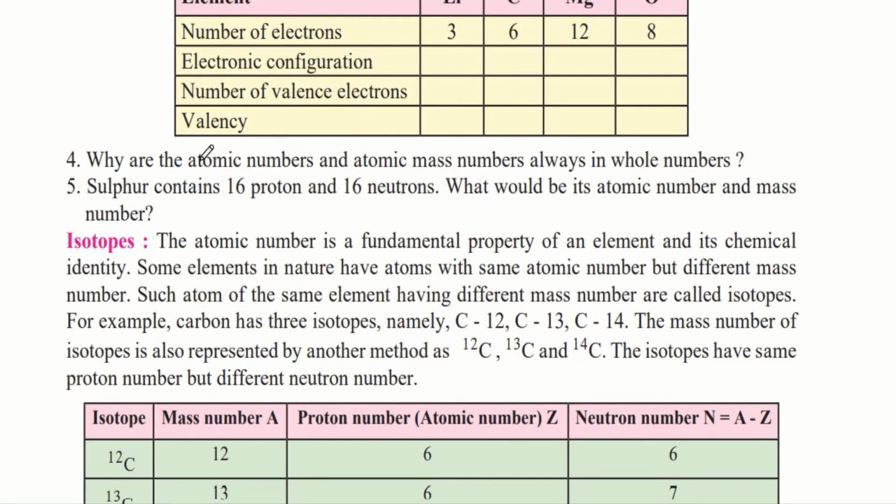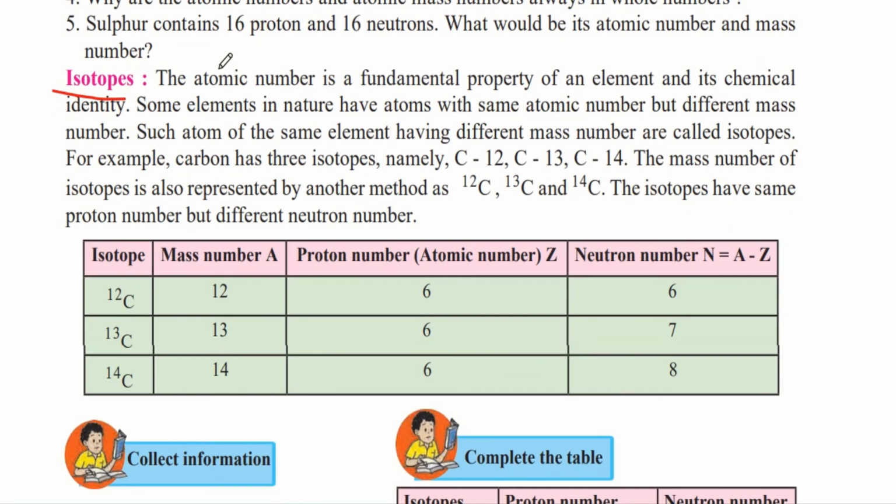Now let us study about isotopes. The atomic number is a fundamental property of an element and its chemical identity. Do you remember what the atomic number was? The atomic number was denoted by the letter Z, and it was the number of protons present in the nucleus of the element. Some elements in nature have atoms with the same atomic number but different mass number. So you will find different elements in nature having the same atomic number, that is the value of Z, that is the number of protons present in the nucleus, would be the same. But their mass number would be different.